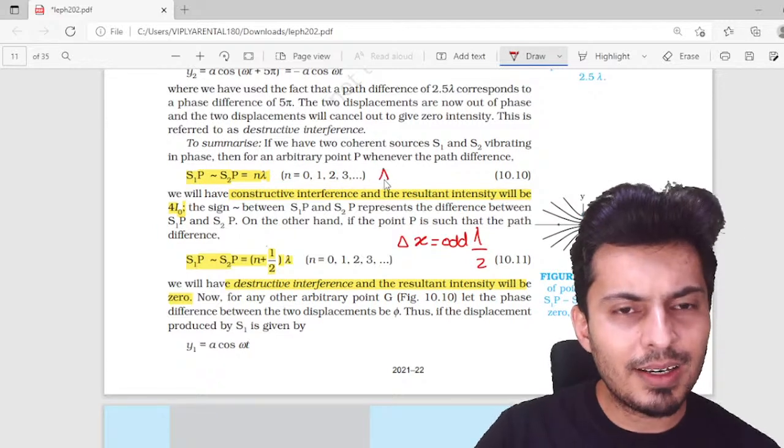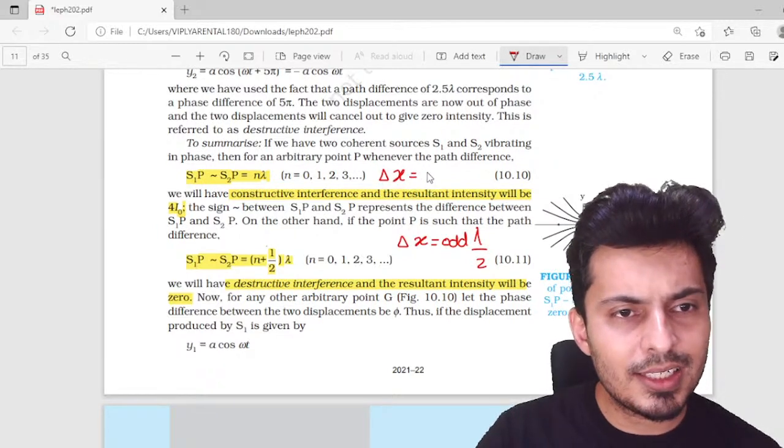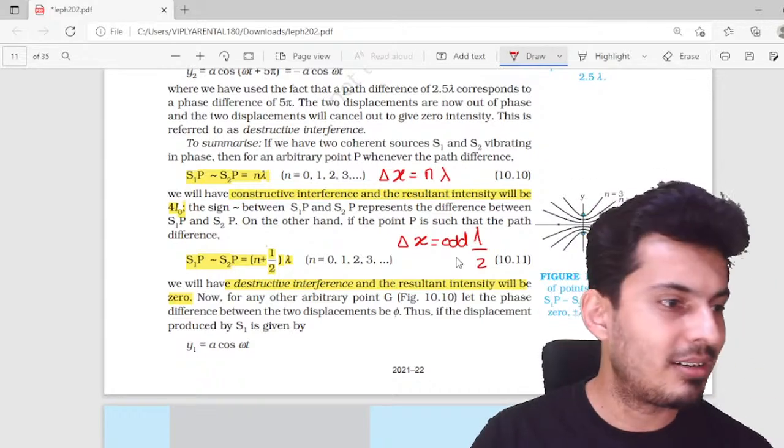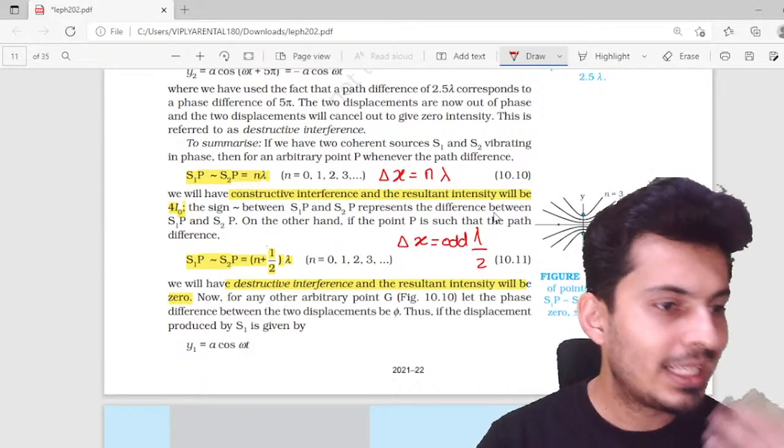And over here I will write delta x is just n lambda. So both for constructive and destructive I have mentioned it right over here. I hope this is clear.